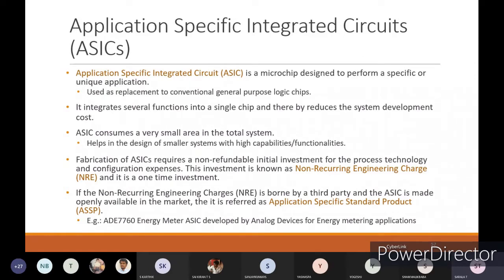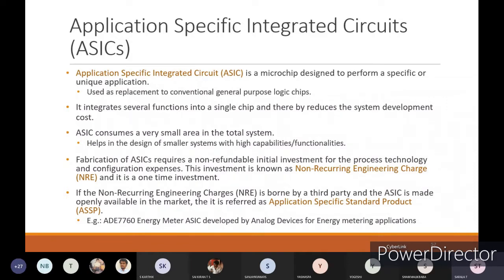If you are going for an application specific integrated circuit, you will generate the circuit, that is the integrated circuits, ICs or PCB board, only with respect to one application. If I want to implement a microwave, you will generate only what ICs are needed, what inputs are needed, and what outputs we have to get. With respect to that, you will generate one application specific integrated circuit, meaning it should operate only for the microwave. It can't be implemented for any other electronic devices. That's why it is an application specific integrated circuit.